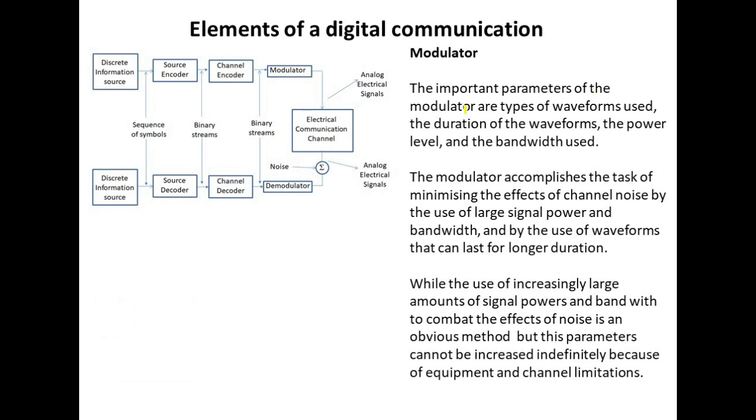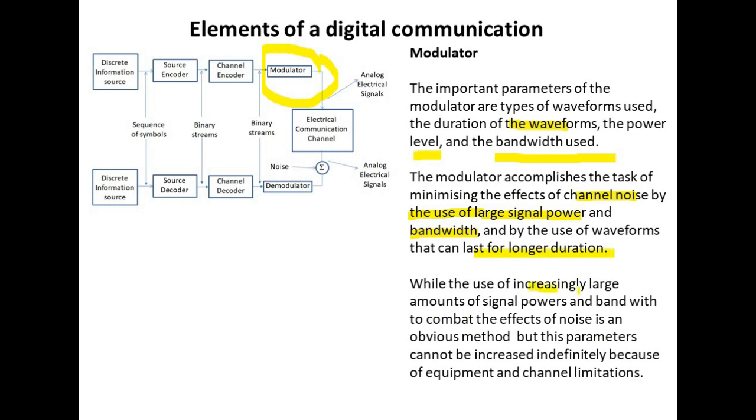The important parameters of the modulator are the types of waveforms used, the duration of the waveforms, the power level and the bandwidth used. The modulator accomplishes the task of minimizing the effect of channel noise by the use of large signal power and bandwidth, and by the use of waveforms that can last for longer duration.